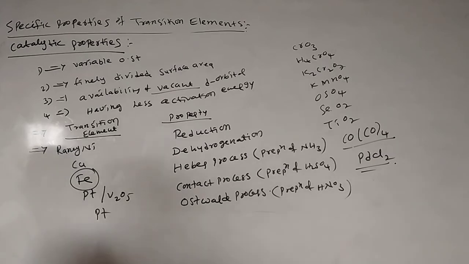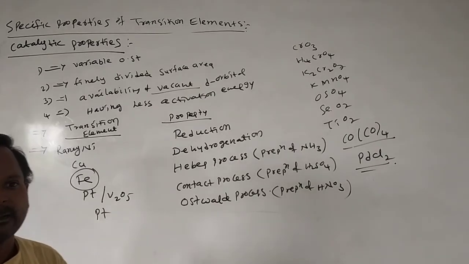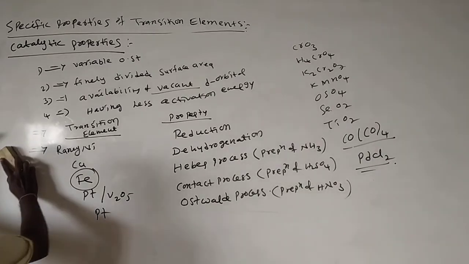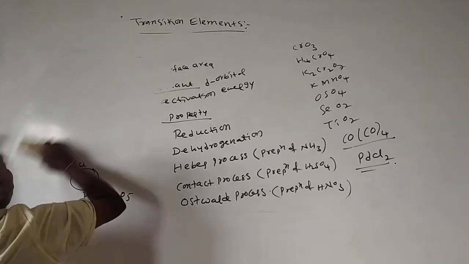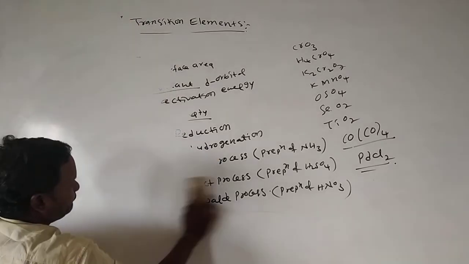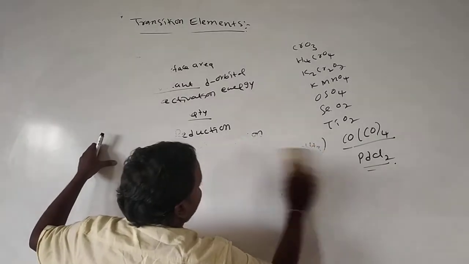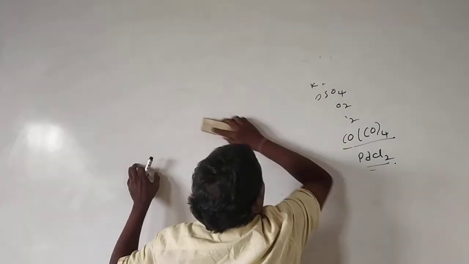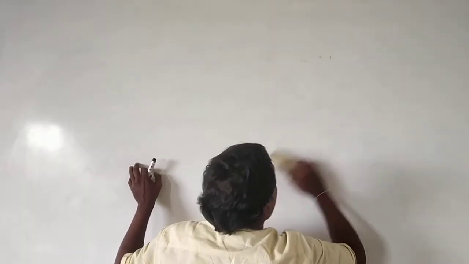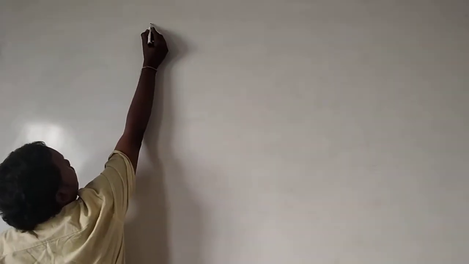Next, in continuation, in this topic, F-block elements are there. Just we'll see the introduction of F-block elements.